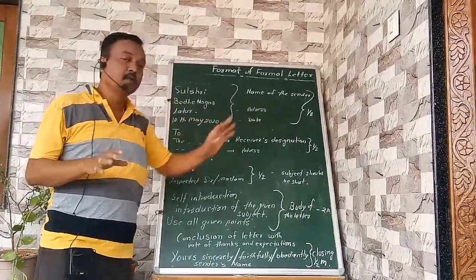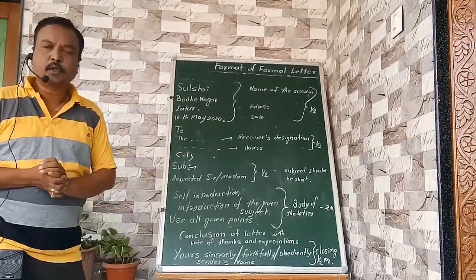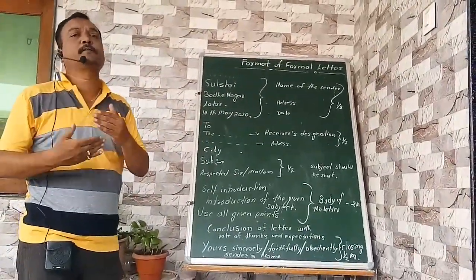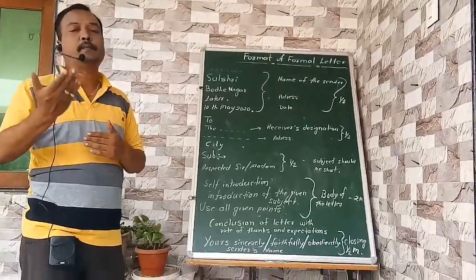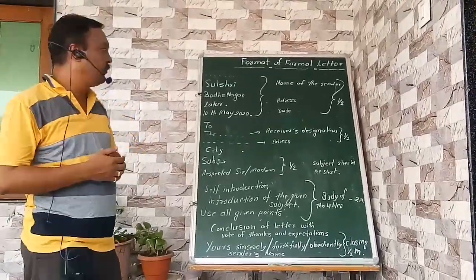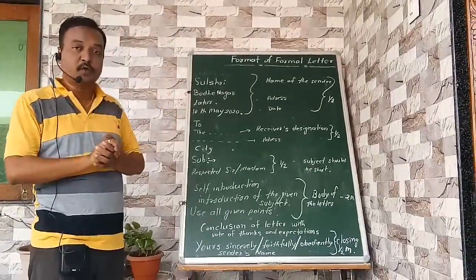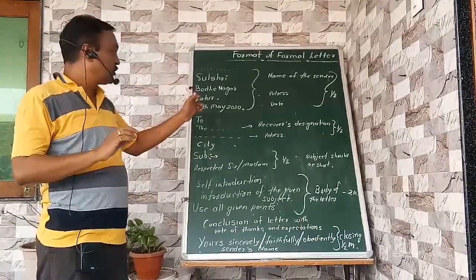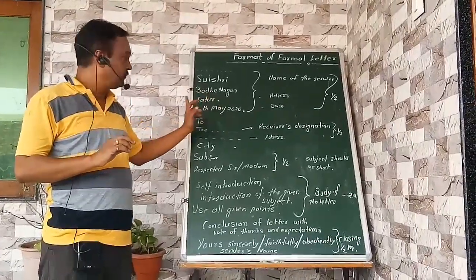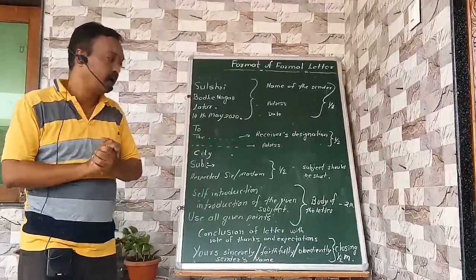Address and date carry half mark. Various other people or other media may confuse you regarding the full stop, but don't be confused regarding it. Put a full stop after finishing the address and a full stop after finishing the date.